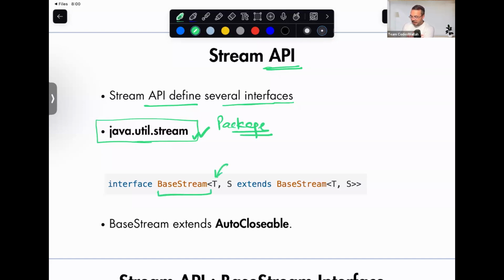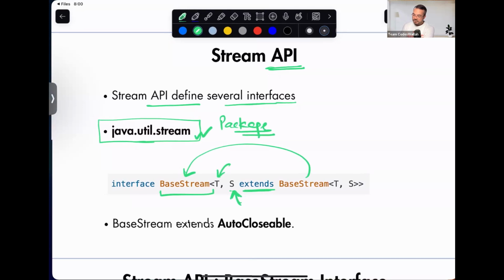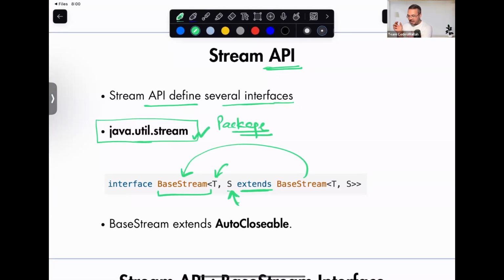It takes two type parameters, T as well as S. And if you see, S extends BaseStream itself. That's the recursive power of the stream. S extends itself, and that's why we are able to chain operations, because of the nature of this declaration.